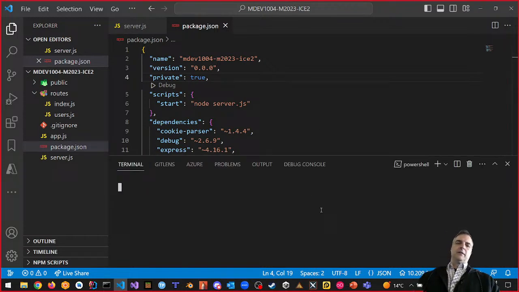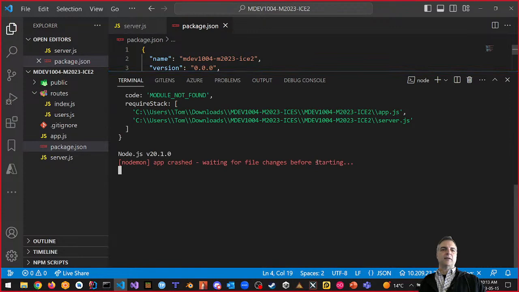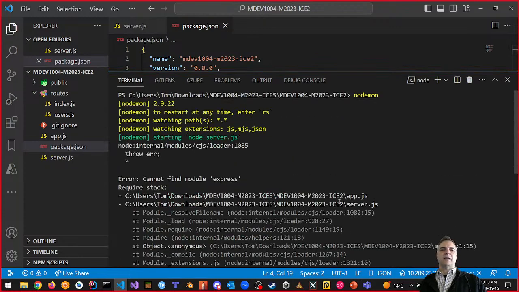Okay? We know nodemon is a module we added last week. If I press nodemon, and if everything goes well, it should run, but it says that there's a problem. Let's take a look and see what that problem is. And this is from the first thing we did. It says, okay, starting node server.js, it did it. It says internal problem, it says cannot find express. What did we do wrong? What did we forget to do?